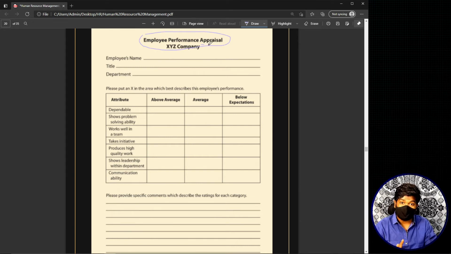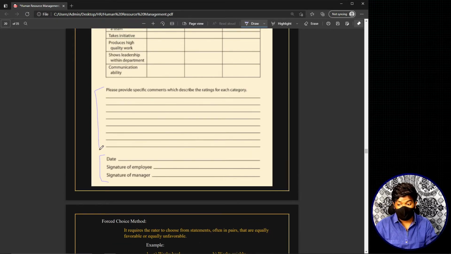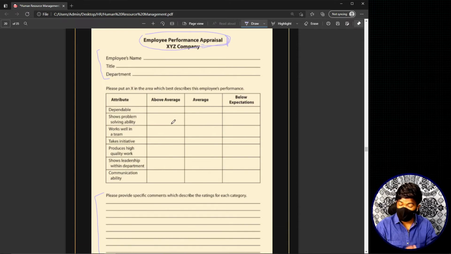There are certain things which are common for almost every performance appraisal method: the company name, certain headings, the basic employee details, in the end the basic employer details, and space for comments. So this is how a mixed standard scale looks.